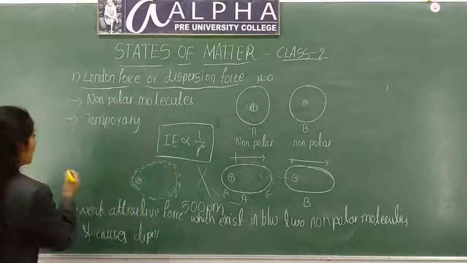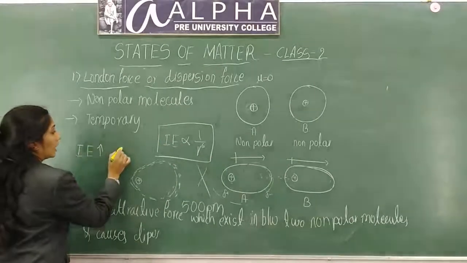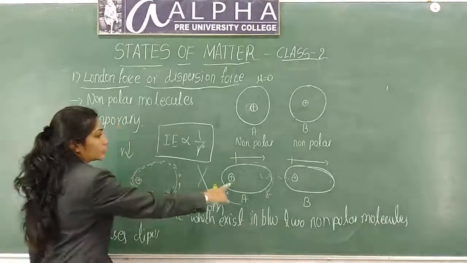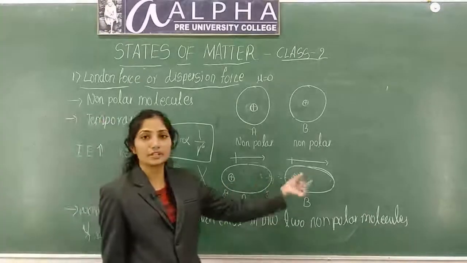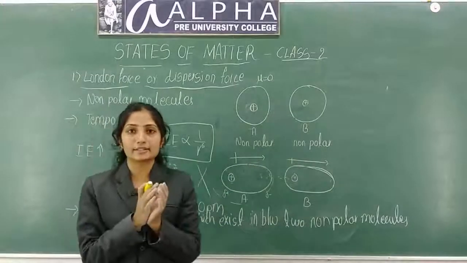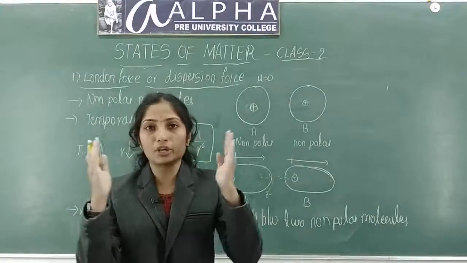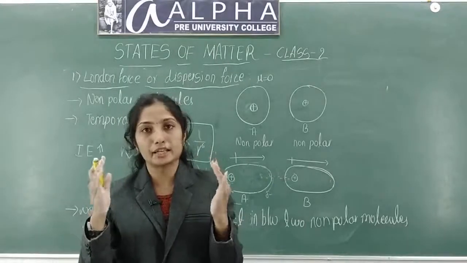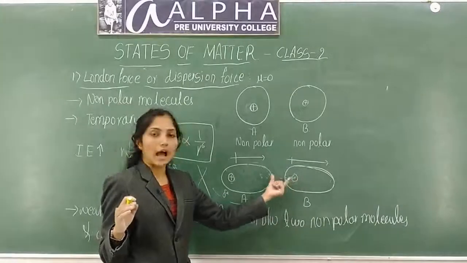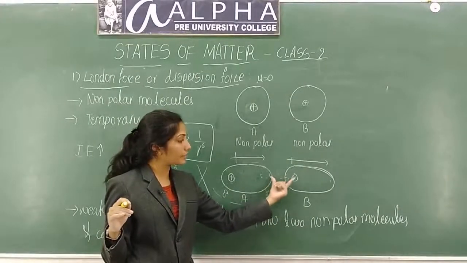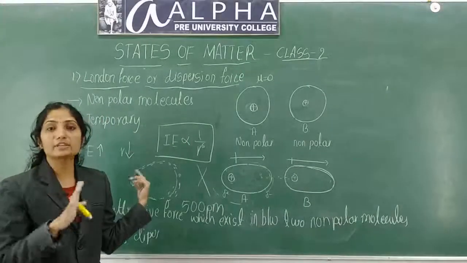That means as the distance between these two molecules decreases, interaction energy will increase. When molecules are near, interaction energy increases. When molecules move far apart, interaction energy decreases. So as distance r increases, interaction energy will decrease, that means they are inversely proportional.